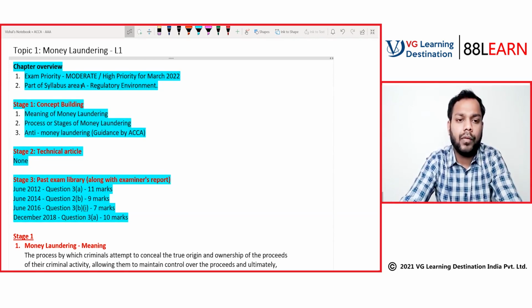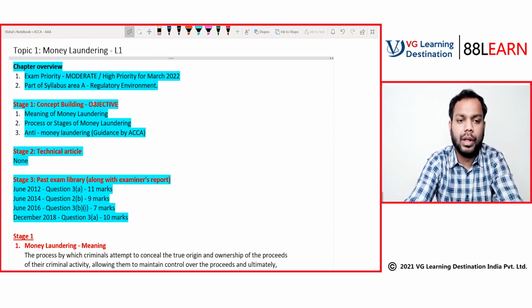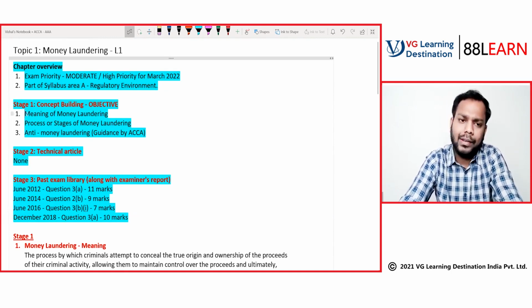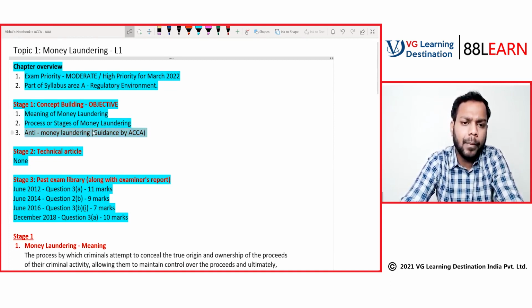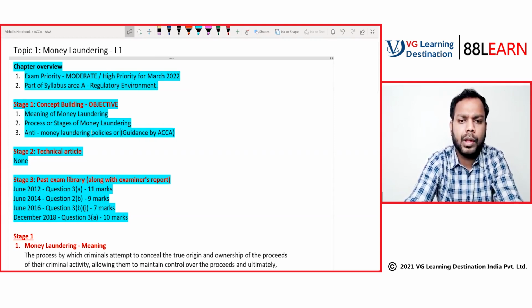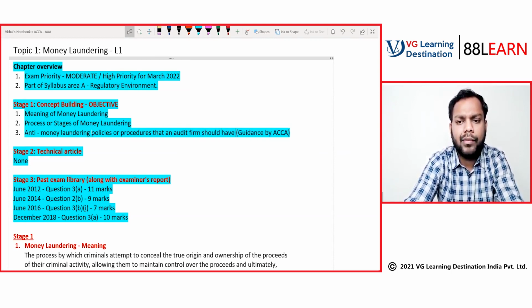So stage number 1 of concept building, what is our objective here? In this topic, our objective will be to study 3 things. One is, what is the meaning of money laundering? What is the process or stages of money laundering? And the third is, what are the anti-money laundering policies or procedures that an audit firm should have in place.